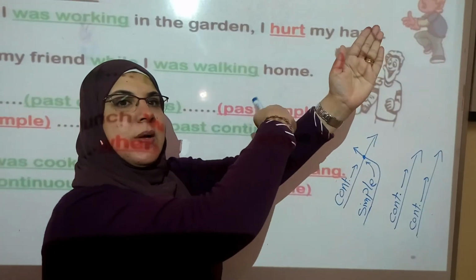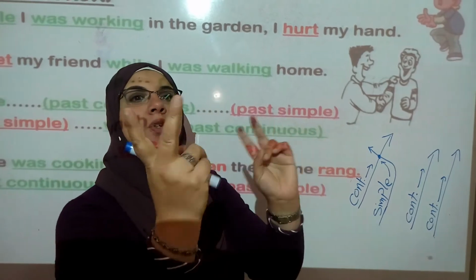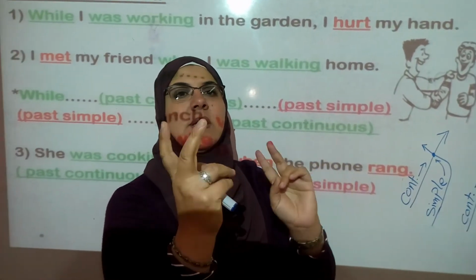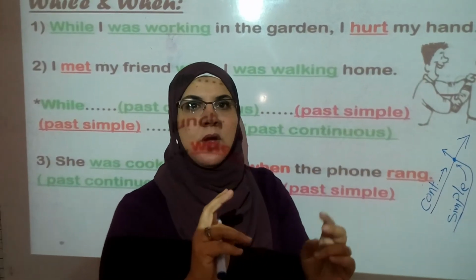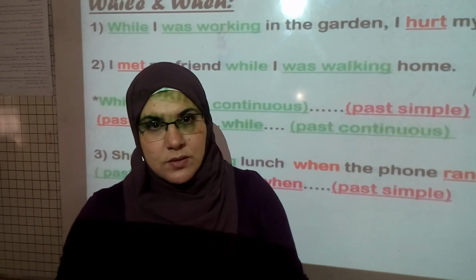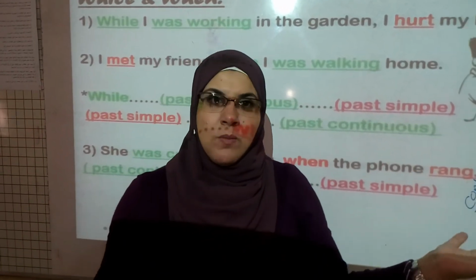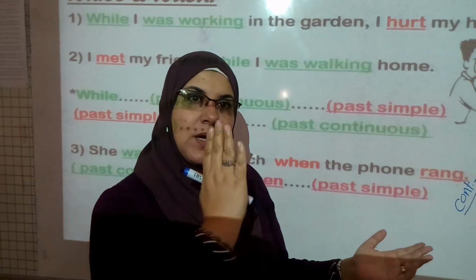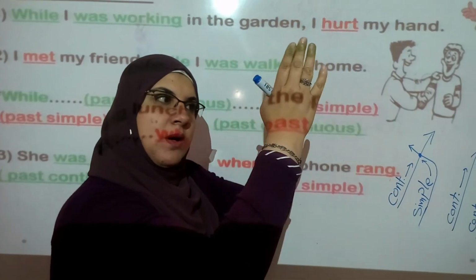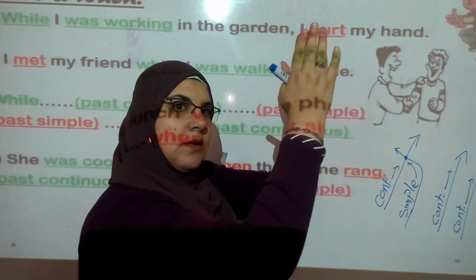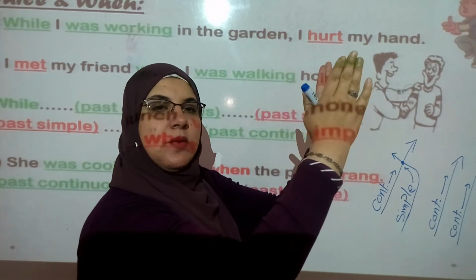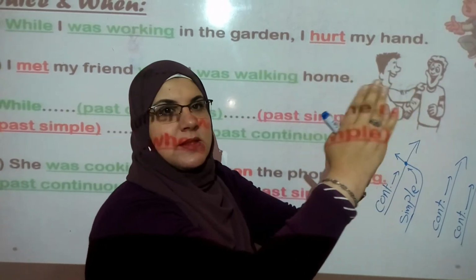So nothing interrupted the other. So put your two actions in the past continuous tense. While I was reading, my mom was cooking. Here, two past continuous sentences.